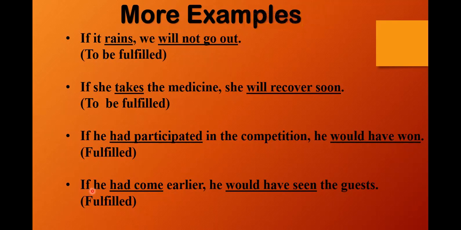If he had come earlier, he would have seen the guests. So had come is my past perfect tense, would have is my main clause here, and seen is the third form of the verb. So this is again a fulfilled condition. So you can go through all these four sentences. I'm giving you a minute and see what is the difference between the first conditional and the second conditional sentences.